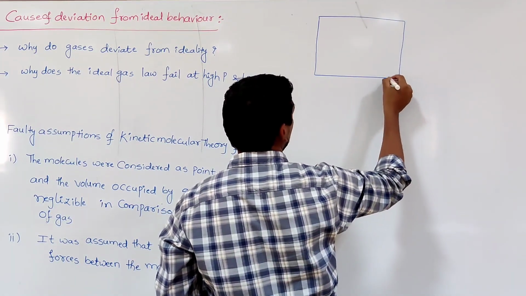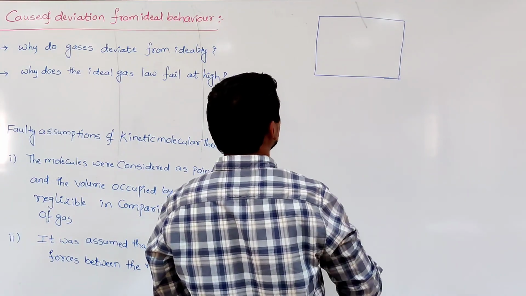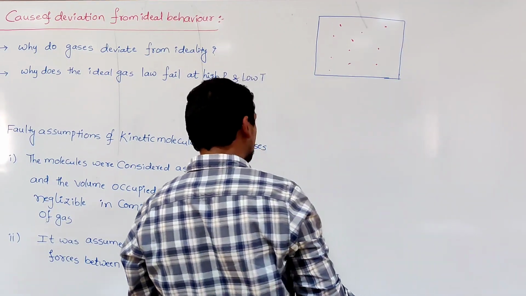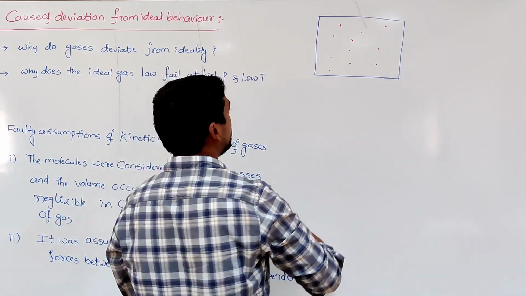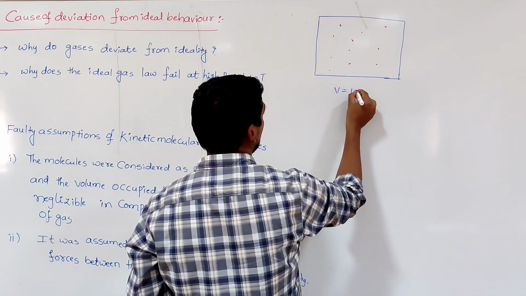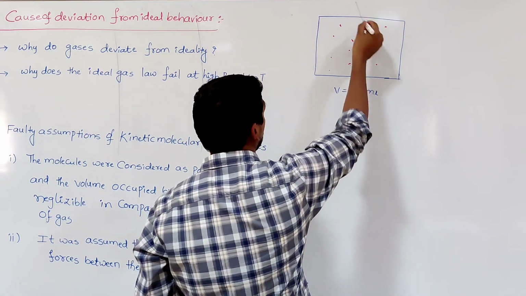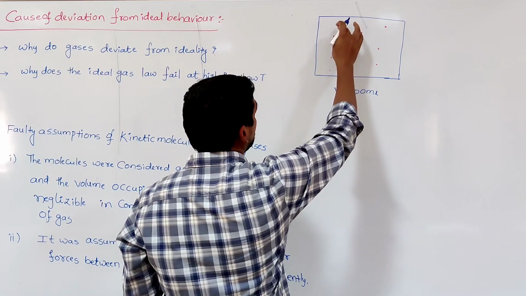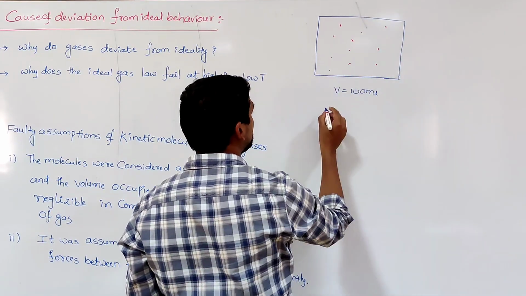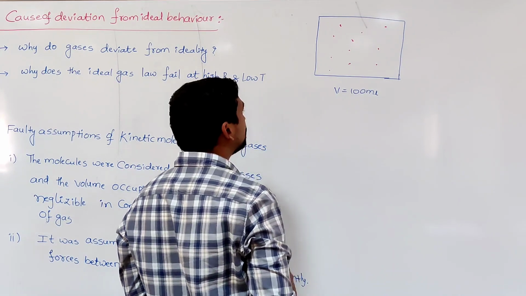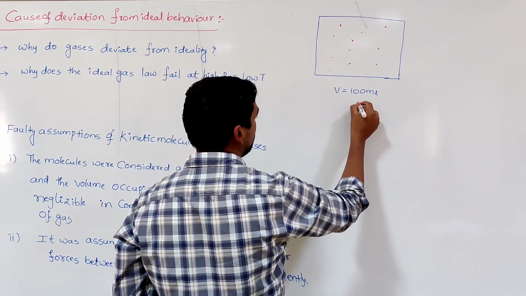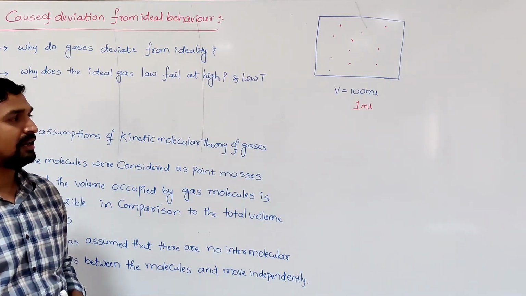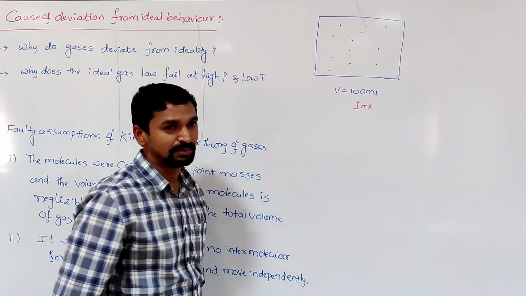Say, for example, some 10 gas molecules are present, and the volume of this container is say 100 ml. The volume occupied by each gas molecule is about, for example, 1 ml. So with respect to this 100 ml, the 1 ml volume is negligible.